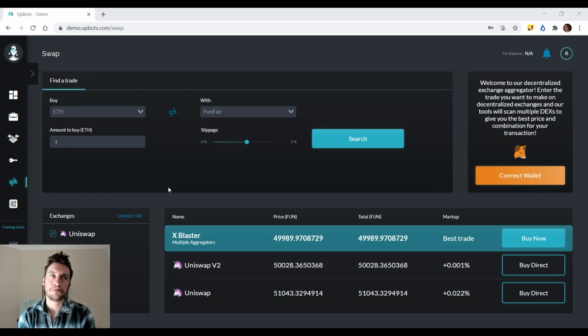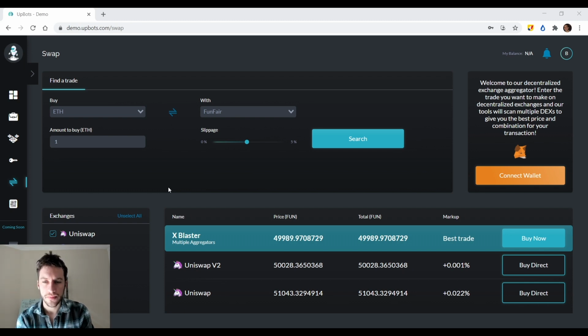The second way you can do that is just direct arbitrage. This is going to be much tougher because arbitrage is a very competitive, zero-sum game, and you're taking advantage of inefficiency, which doesn't last forever. But you could essentially look through a bunch of tokens, connect your MetaMask, and try to find the best discrepancy possible, meaning you could buy on one decentralized exchange directly using the UpBots platform, and then exchange it again and sell it on a different exchange. And if you guys do try this out, leave a comment and say how your experience has been.